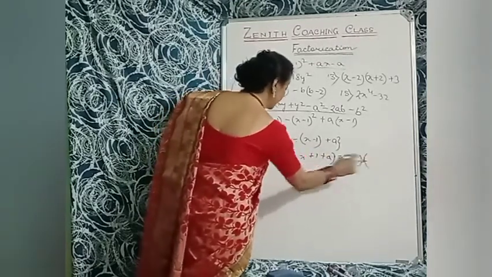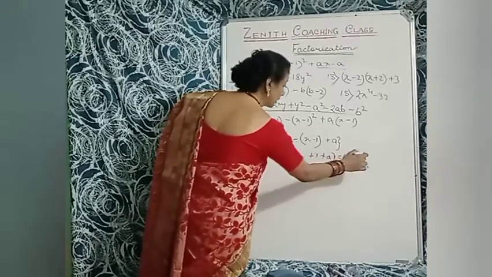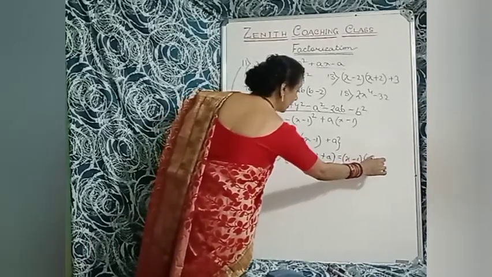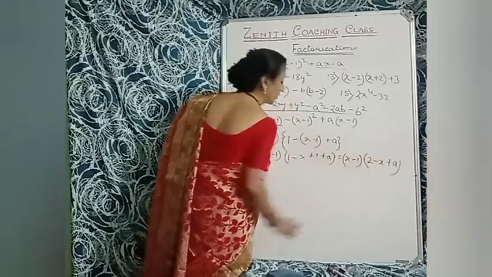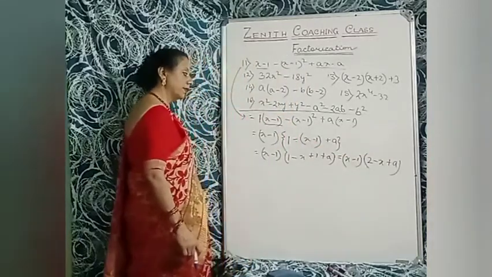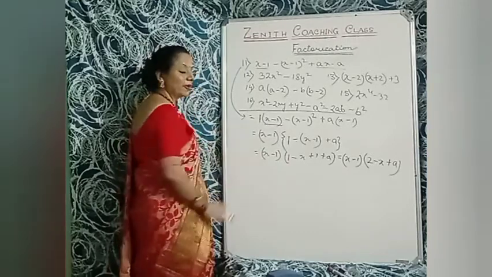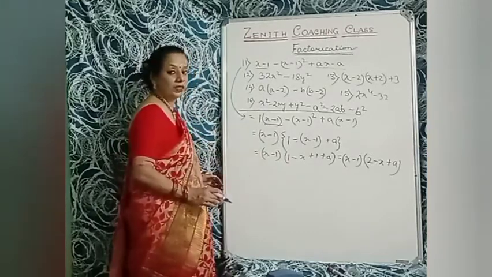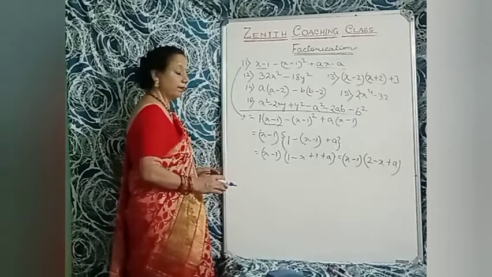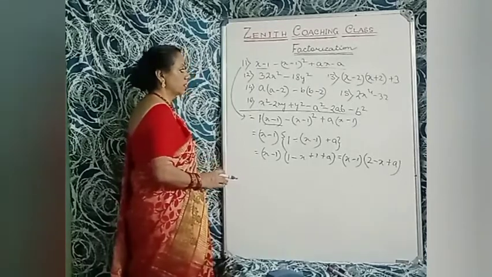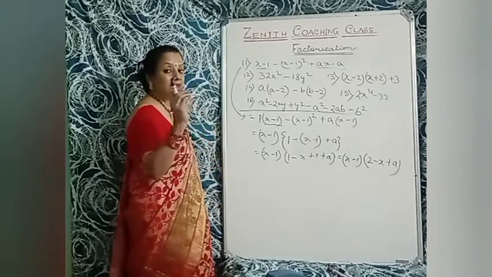And in the bracket, 1 plus 1 is 2. That is 2 minus x plus a. Understood the sum? It looked so long, but the sum is very easy and it's a very scoring chapter. So don't worry, you will get good marks if you think about the sum.